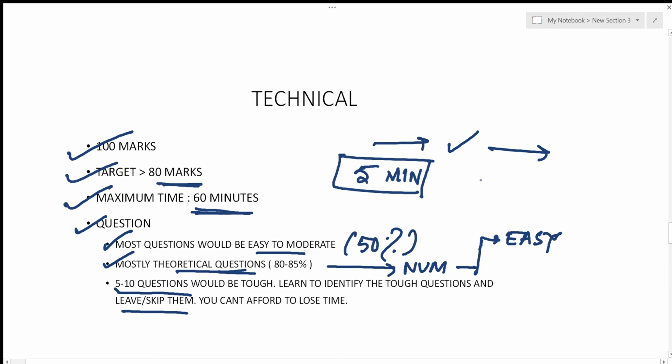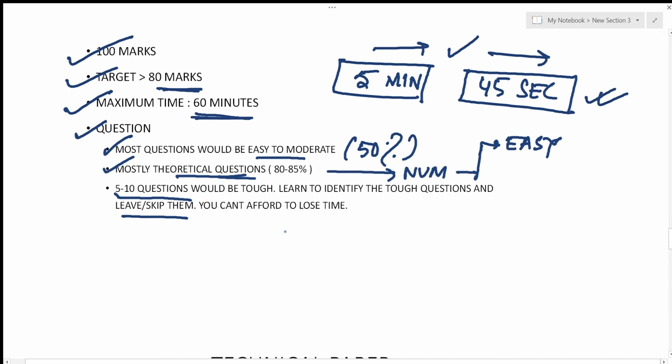You can't afford to spend more than 45 seconds on a particular question. If it is taking you more than 45 seconds, it's not worth your time, because every question carries 1 mark, be it a tough question or an easy question. So solve the easy questions first, and then later on, mark the questions which you feel are hard. Then come back to these questions later on, if you have time, and try to solve them.